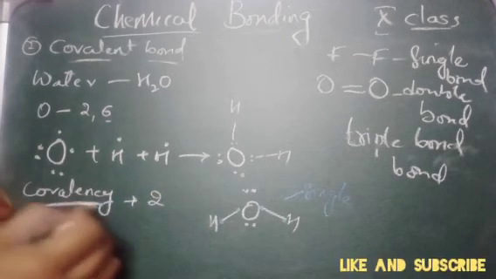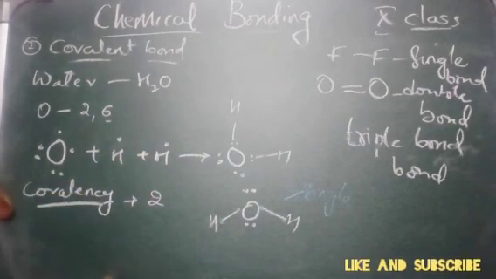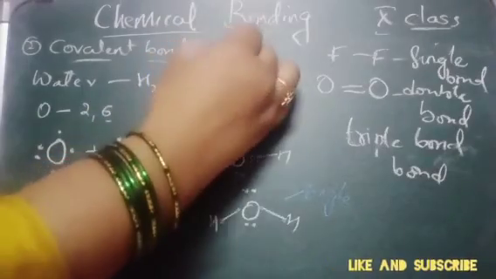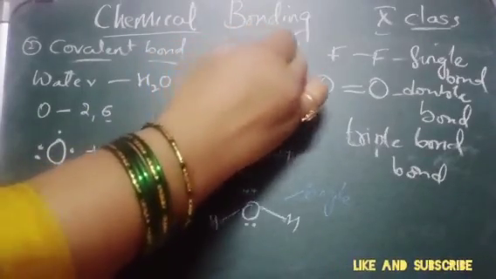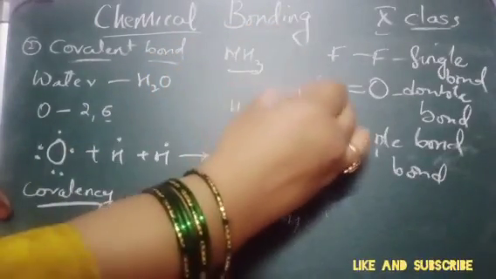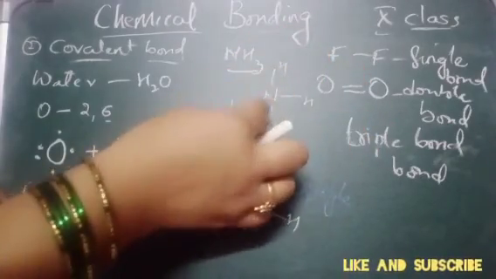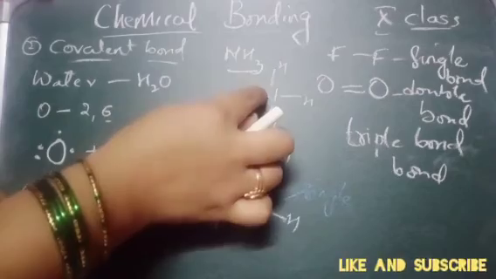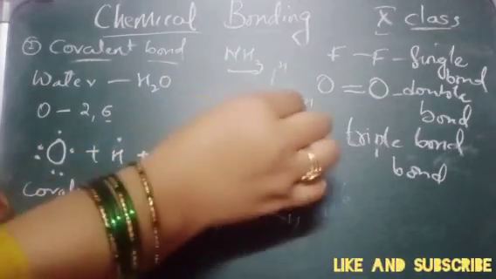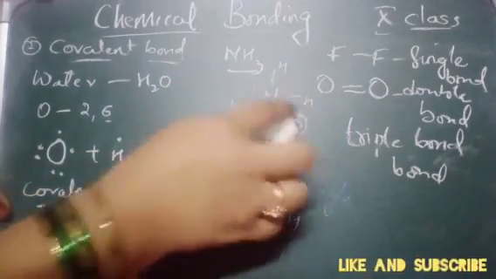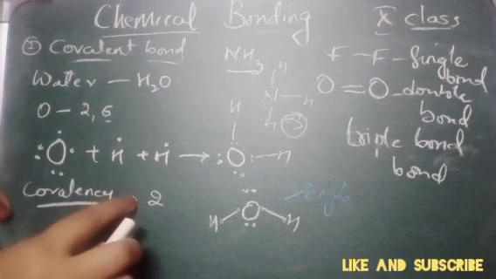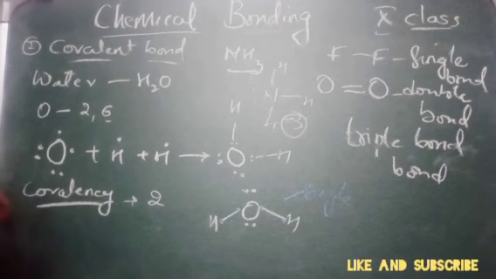So what is the covalency of water? 2. Right. Similarly, if we see NH3, what is the covalency? N is forming 3 single bonds, so the covalency of ammonia is 3. However many covalent bonds are formed, that many is counted as the covalency.